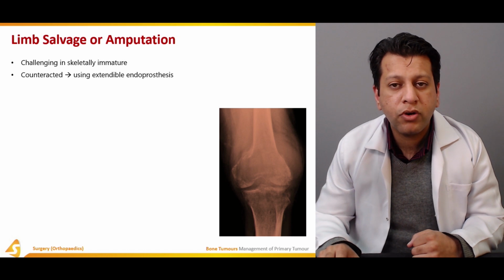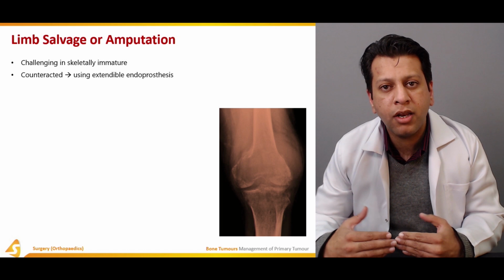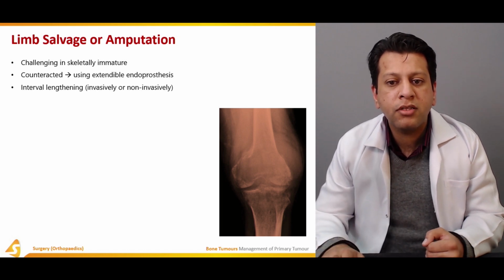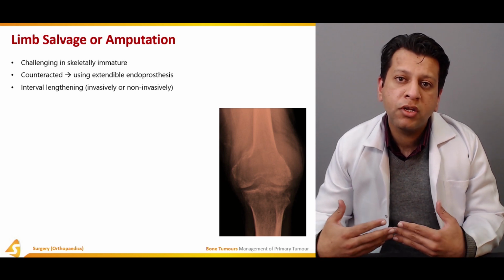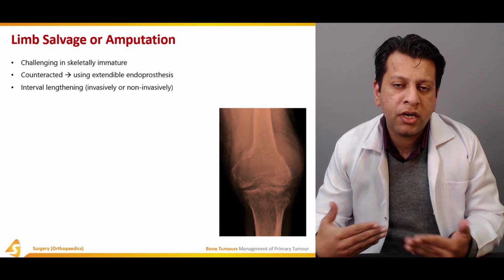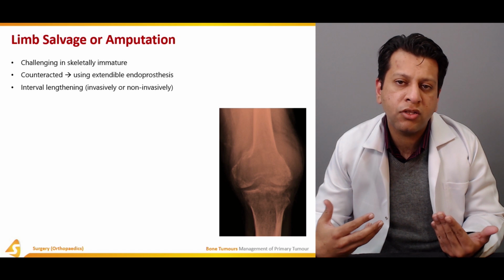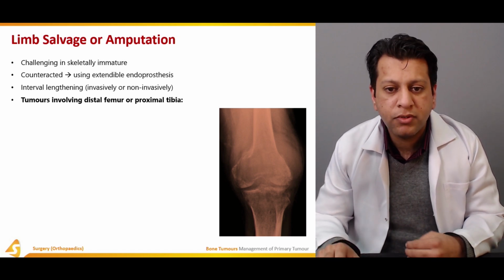Usually, this is how it's been countered: extendable or expandable endoprostheses, that you can lengthen over time. Then the other option is internal lengthening, invasive versus non-invasive. Sometimes when LLD has developed, depending upon the case, there are different options. You can shorten the other leg, the normal leg, or you can lengthen the leg which is actually involved.